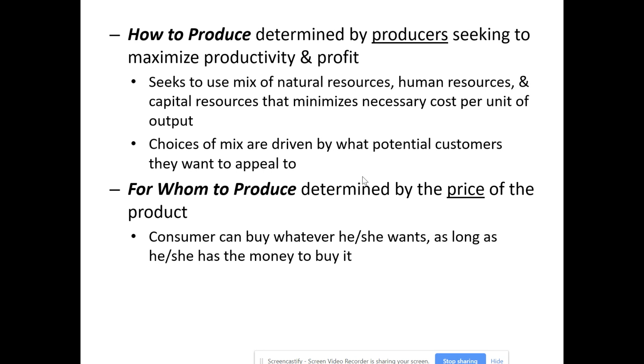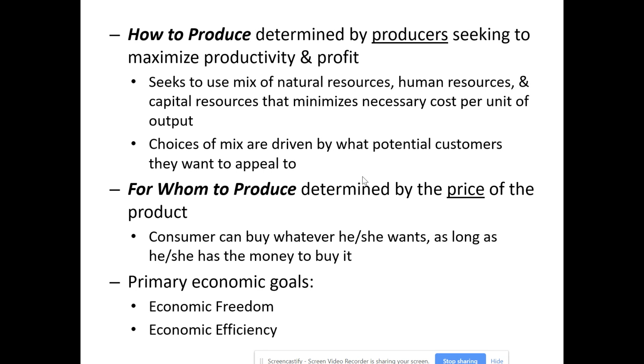Now, in a market economy, the two main economic goals are: one, economic freedom. They want to maximize the opportunity for buyers and sellers to come together and exchange in those mutually beneficial transactions, where both feel, remember, they're voluntarily entering, that they're coming out at the far end of the trade better off in their minds than they were before they entered into the trade. And of course, they want economic efficiency. That will go into the whole productivity and profit thing.